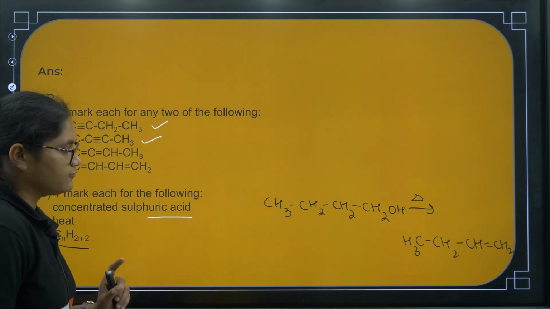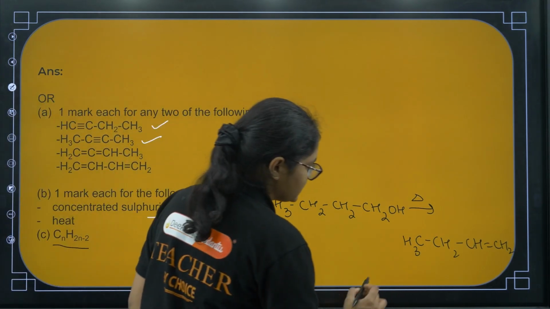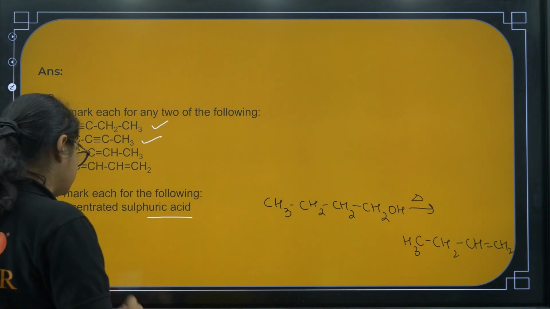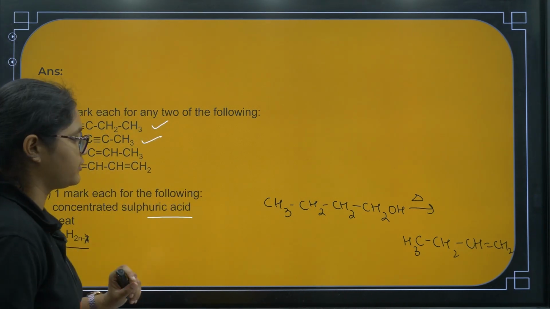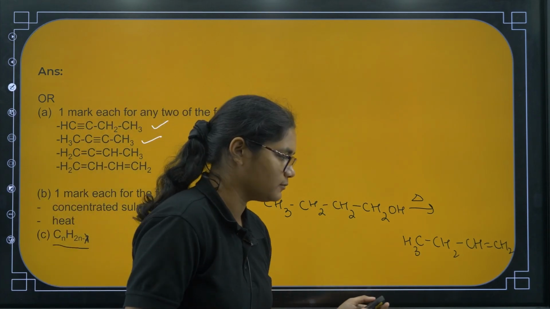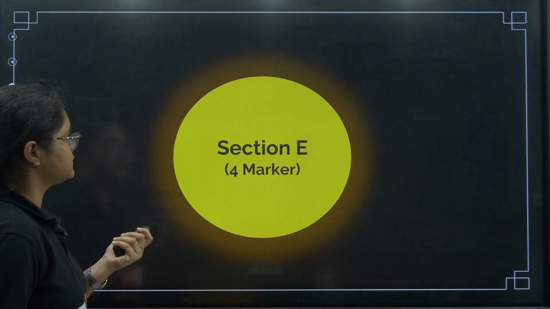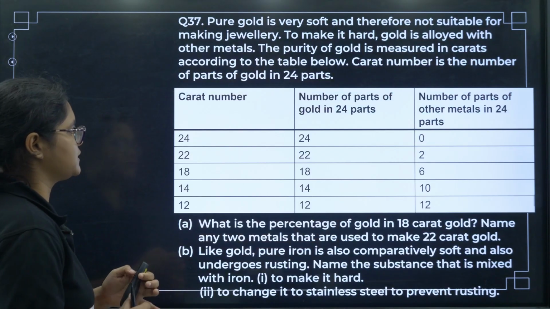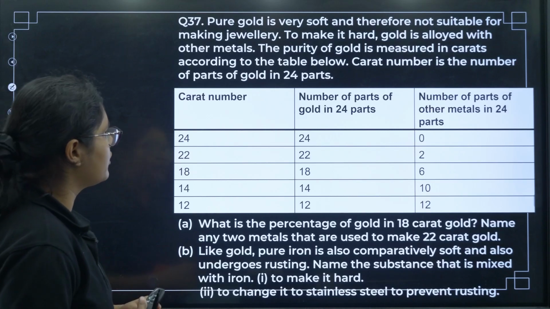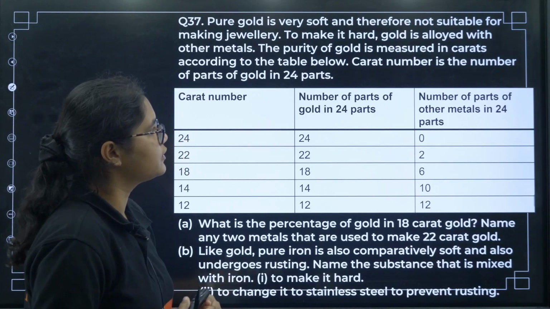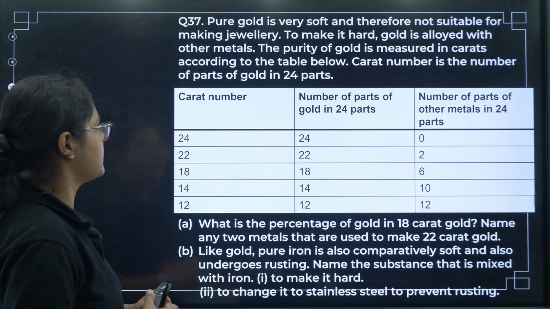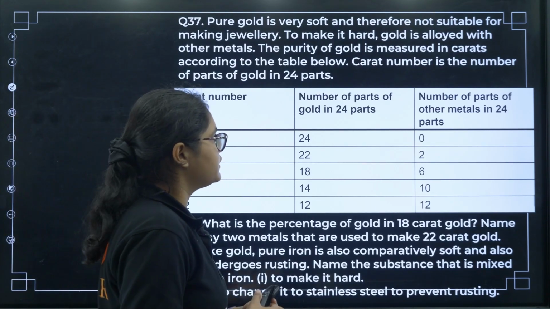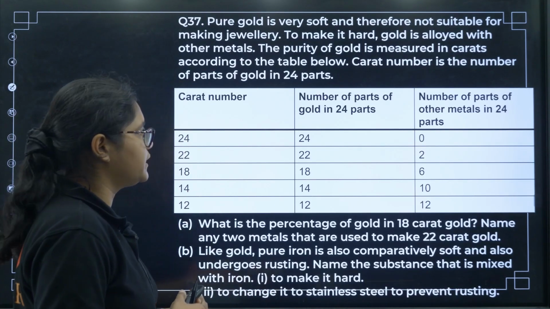Now what is the general formula? You have here CnH2n minus 2 alkyne, CnH2n will be the general formula because we are getting alkene, right? Yes, that's all. Next, coming to 4 marker question. So here pure gold is very soft and therefore not suitable for making jewelry. To make it hard, gold is alloyed with other metals. The purity of gold is measured in carats according to the table below.